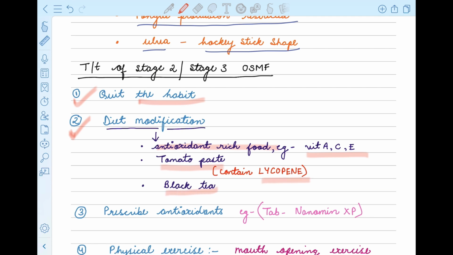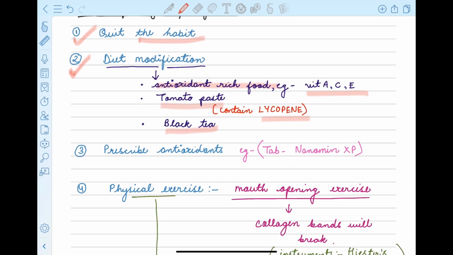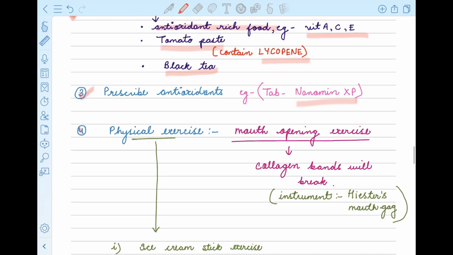Patient can take black tea. So these are the certain diet modifications. These are the certain vitamins and antioxidants that patient can include in their diet. Now we can prescribe antioxidants like tablet Nanomin XP. Then very important, that is physical exercise. Physical exercise is very important.